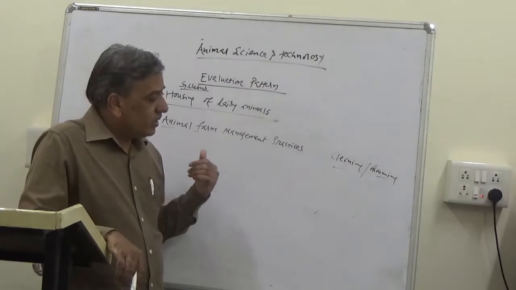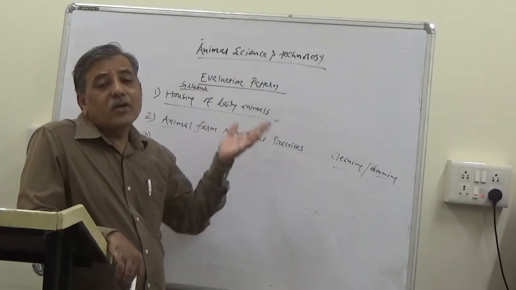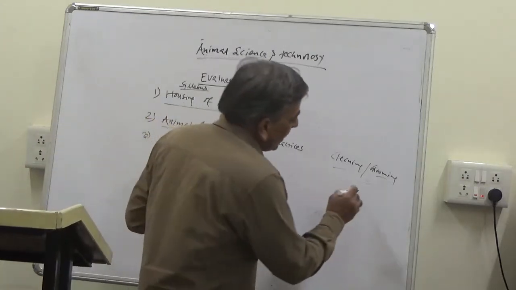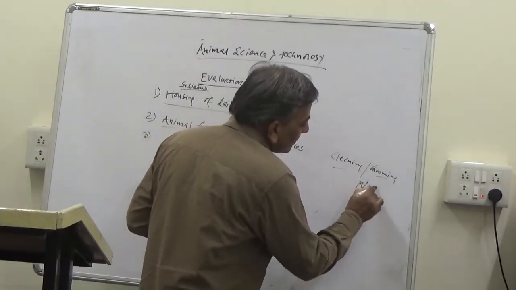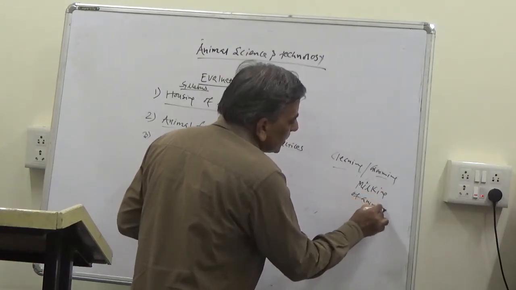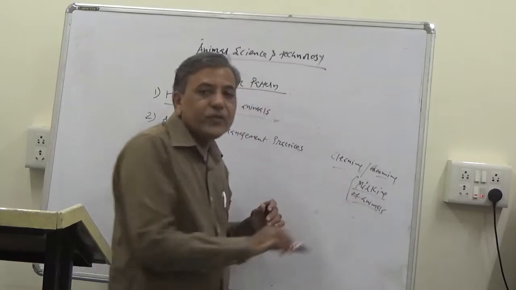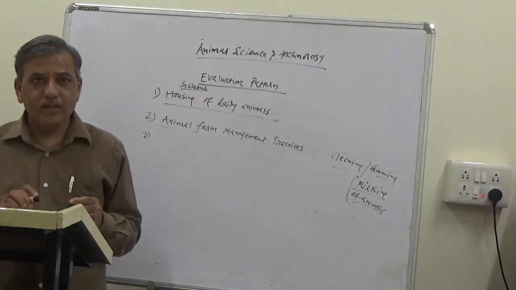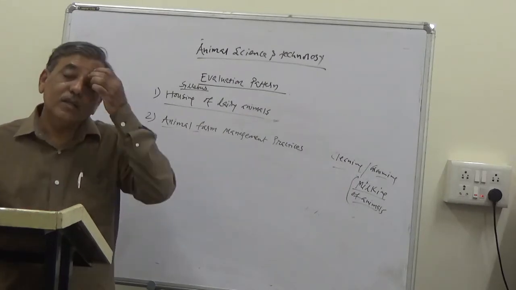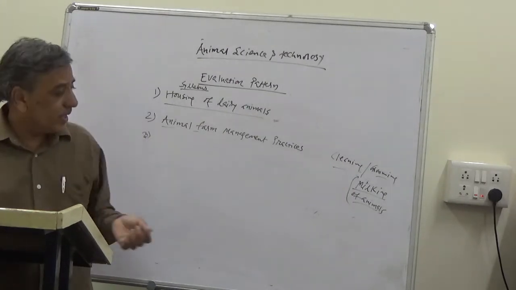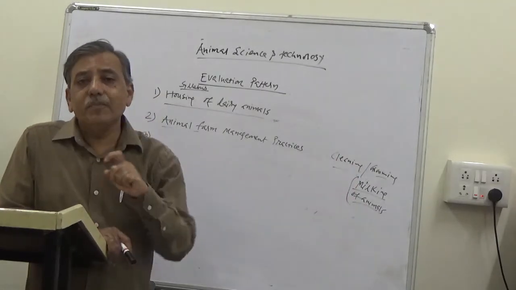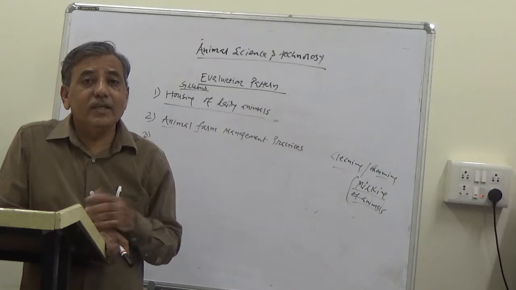There are many routine management practices carried out at the farm. Some are carried out daily, some are carried out periodically. For example, if it is a milking farm, dairy farm, milking of animals is a practice which is to be carried out daily. In the morning also, in the evening also, we have to take the milk from milking animals for marketing purposes. Though milking is a very simple term, it involves many activities.